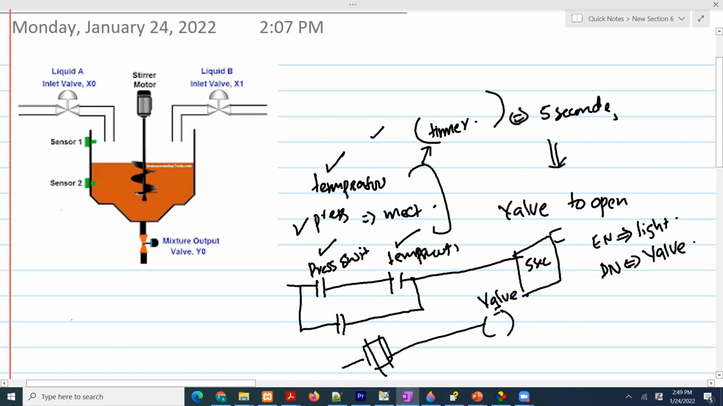Okay, so the inputs to this process are the temperature switch, the pressure switch, and a normally open push button, and the outputs are a valve and a mixer. So let's go ahead and build this in a PLC.